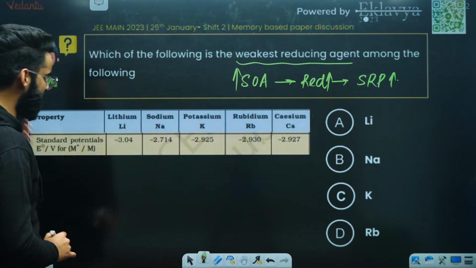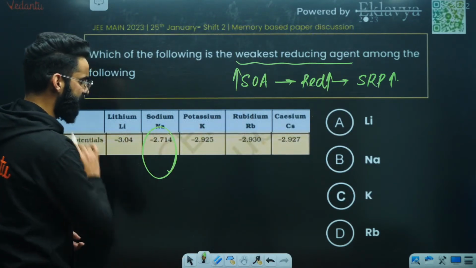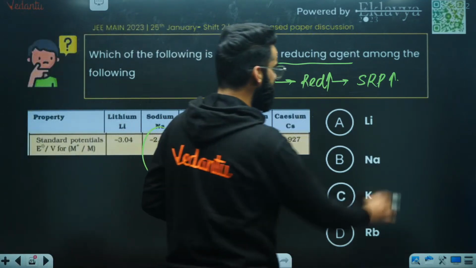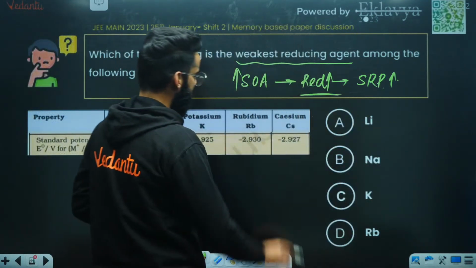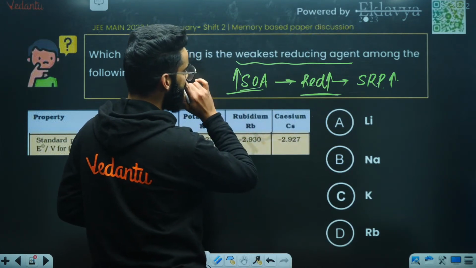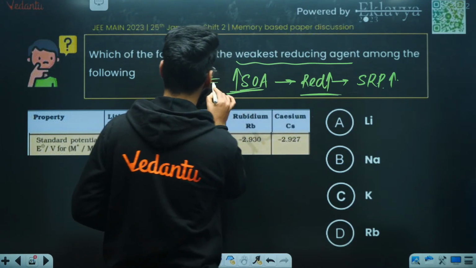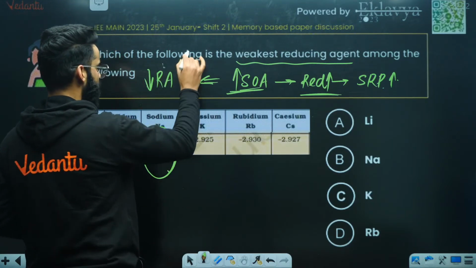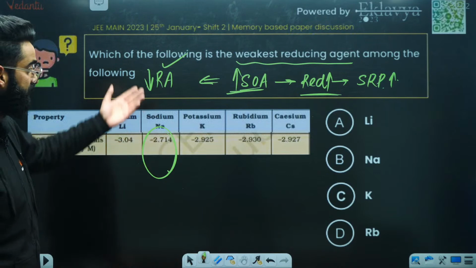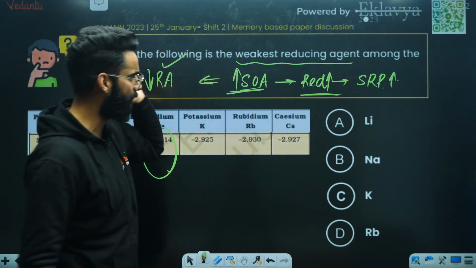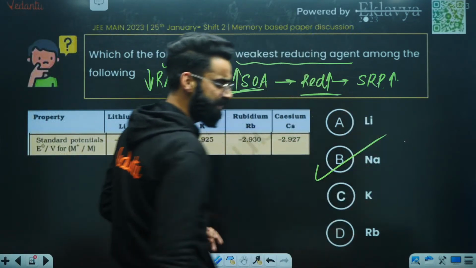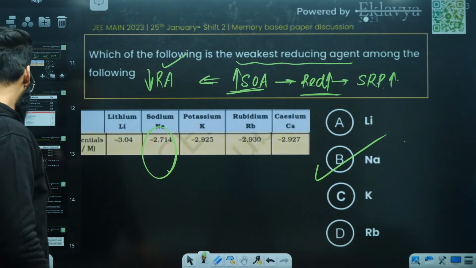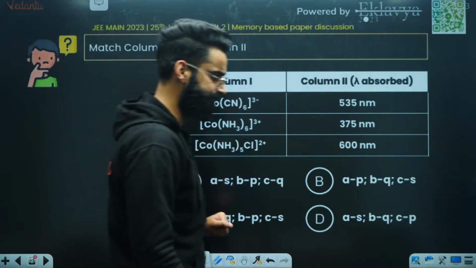Now compare the SRP values. Sodium has got maximum SRP here. If sodium has maximum SRP, it will undergo reduction easily. It will be the better oxidizing agent. If it is the better oxidizing agent, it's going to be the weak reducing agent. So we were supposed to check that only. So it's going to be sodium, which is the correct answer of this particular question. Perfectly done. Moving on to one more question, people. Look at this one.